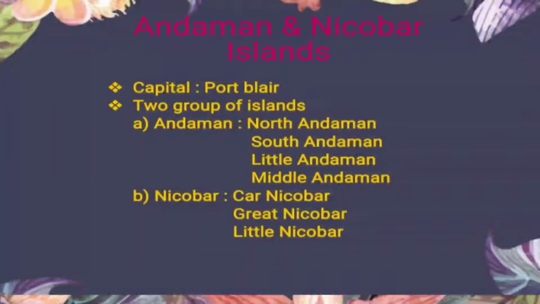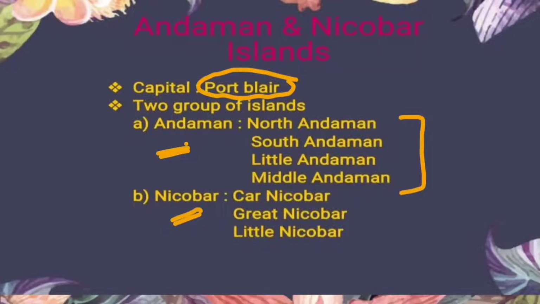Moving forward to the Andaman and Nicobar Islands. The capital of Andaman and Nicobar Islands is Port Blair. The Andaman and Nicobar Islands are a group of two islands. One is Andaman and another is Nicobar. Andaman Island is made up of 4 smaller islands that include the North Andaman, the South Andaman, the Little Andaman, and the Middle Andaman. And Nicobar Island includes Car Nicobar, Great Nicobar, and the Little Nicobar.